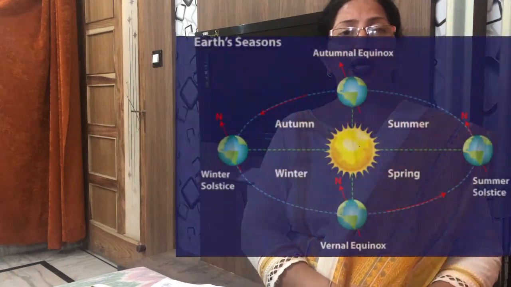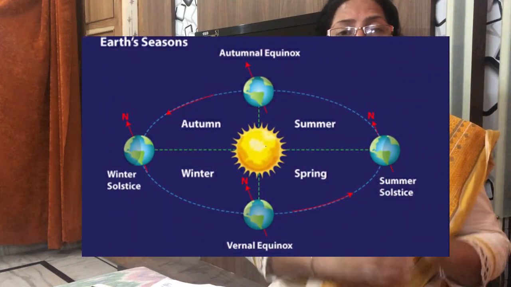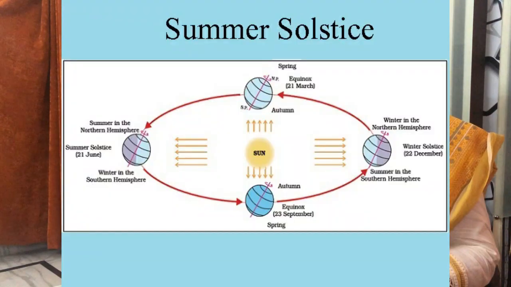The seasons change due to the revolution of the earth around the Sun and its inclined axis. When the earth moves around the Sun, and the northern hemisphere is in front of the Sun, the Tropic of Cancer receives the direct rays and the northern hemisphere experiences summer season, and it happens on June 21st. It is also known as the summer solstice.